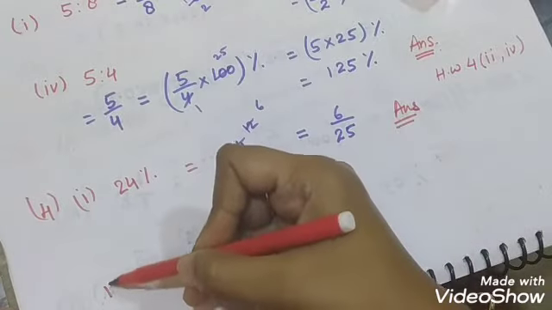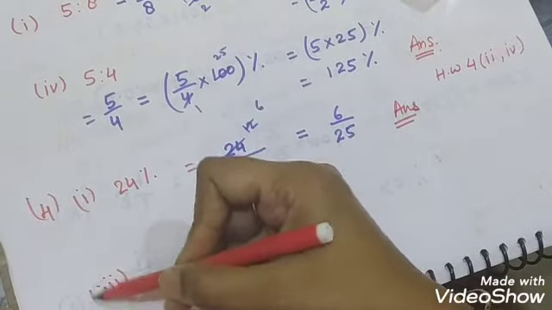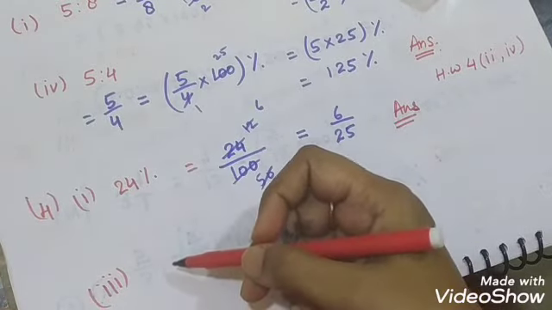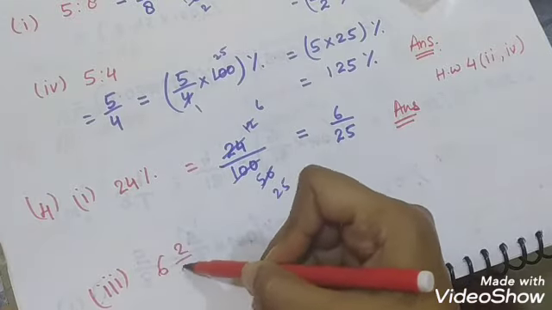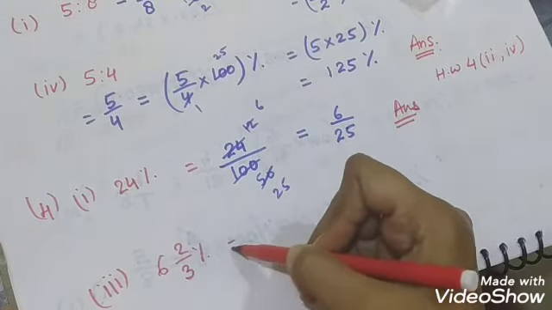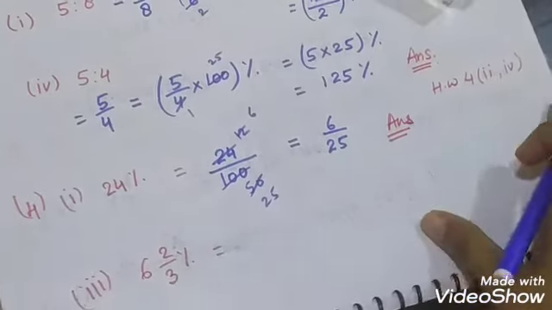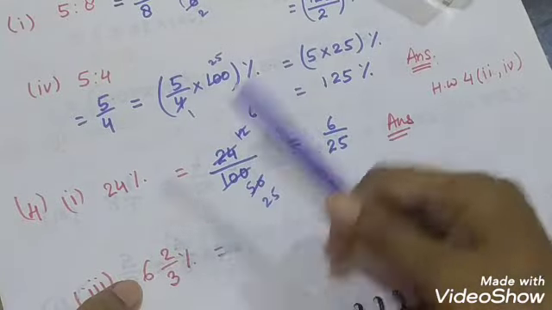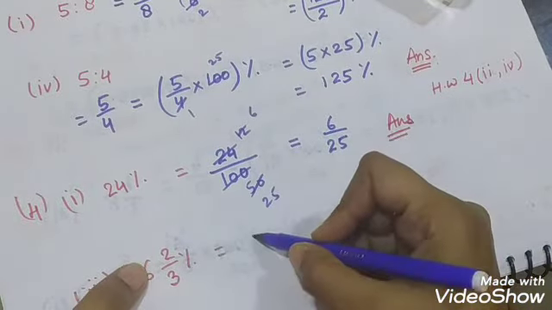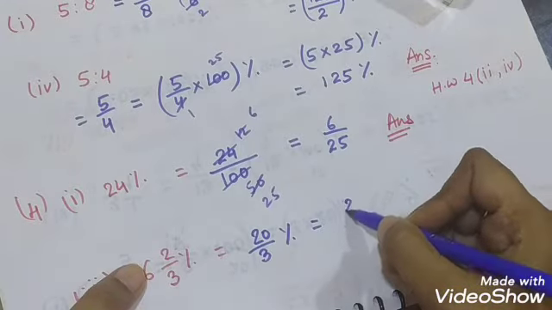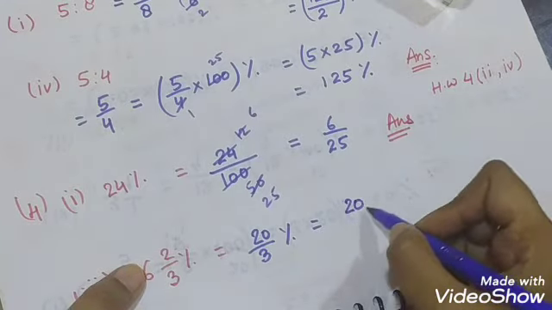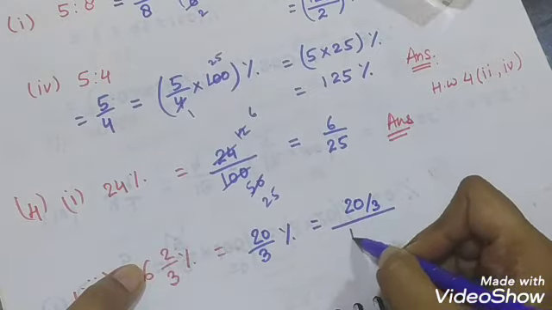Another part I will solve here is part 3. Let us see. Part 3 is 6 whole 2 upon 3 percentage. First we convert it into an improper fraction. 6 threes are 18 plus 2, 20 upon 3 percentage. Then we remove the symbol of percentage and divide it by 100.